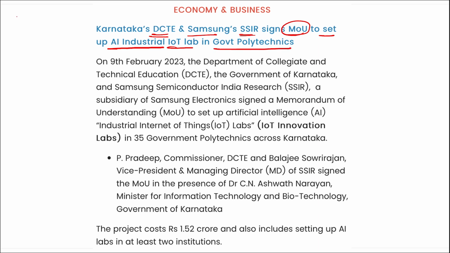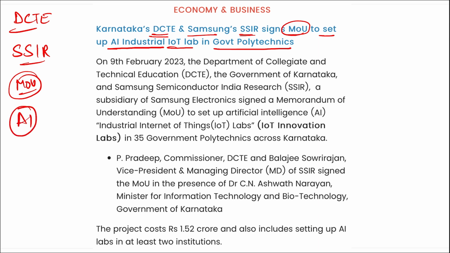I repeat, recently the DCTE, that is your Department of Collegiate and Technical Education, Government of Karnataka, and Samsung Semiconductor India Research came together and stated that they will be signing a memorandum of understanding for artificial intelligence industrial IoT. IoT is your Internet of Things.